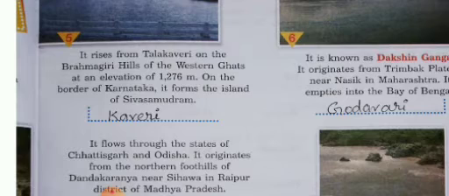Then the next is, it rises from Talakaveri on the Brahmagiri hills of the Western Ghats at an elevation of 1276 meters. On the border of Karnataka, it forms the island of Shivasamudram. This is one of the important rivers in South India. Okay, it rises from Talakaveri on the Brahmagiri hills